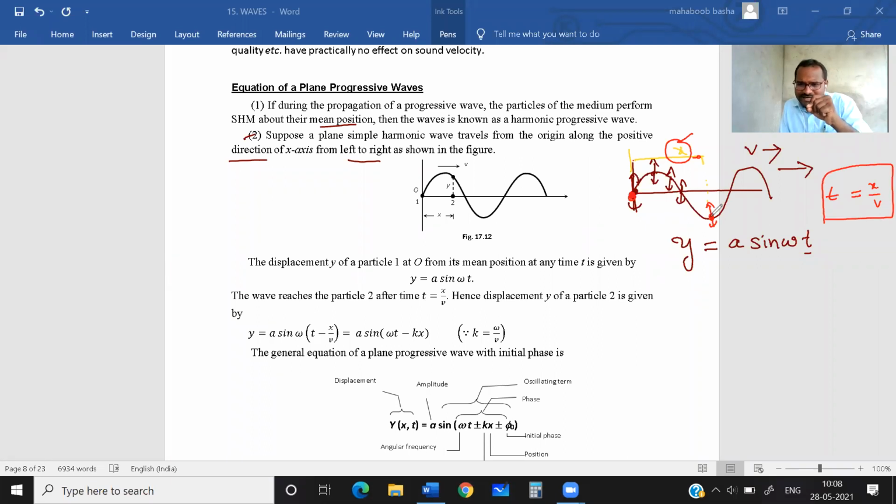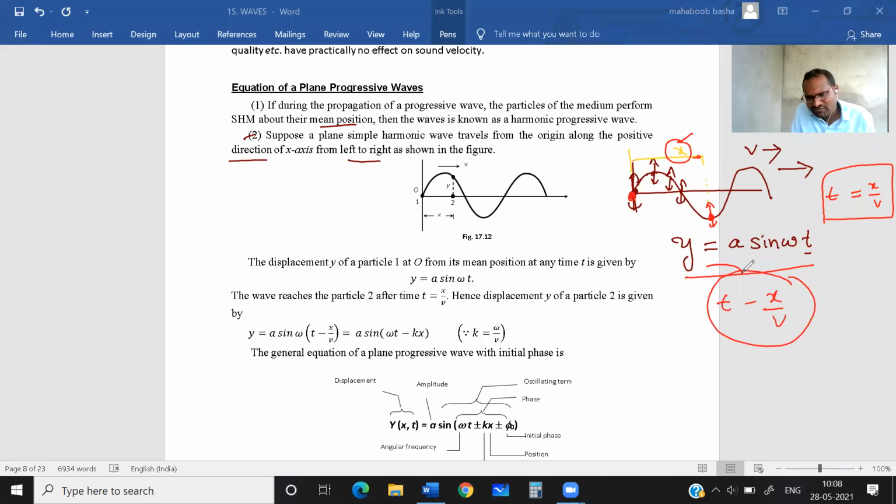Now it is performing SHM. Let us suppose y equals a sin omega t. This SHM was already performed by the particle at the origin at a time of t minus x by v.